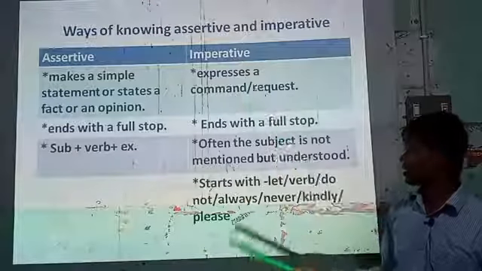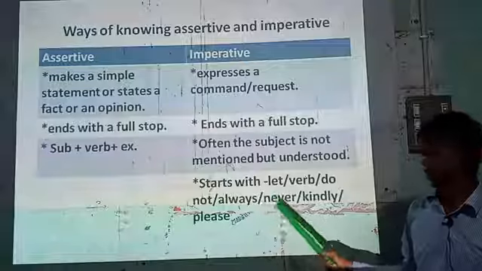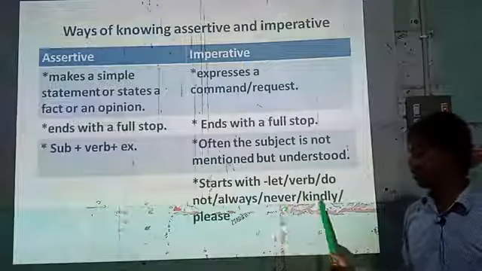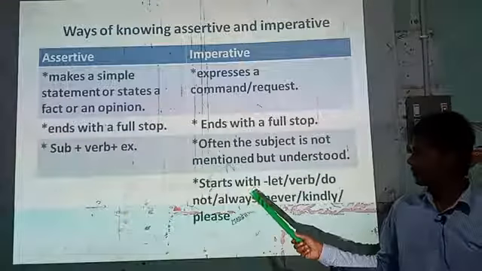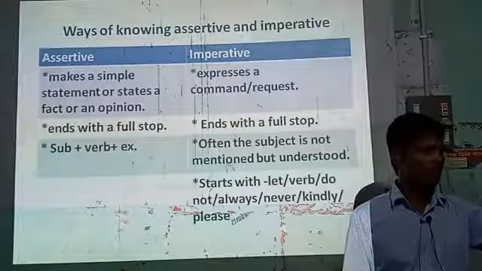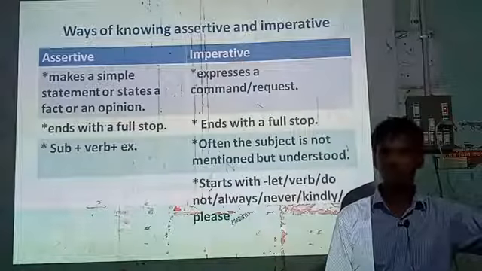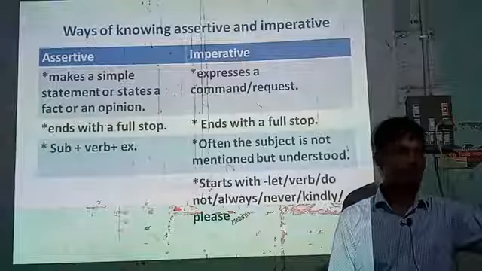An imperative sentence starts with let, a verb, do not, always, never, kindly or please. You will find one of them before an imperative sentence. So I think you have understood what an assertive sentence and an imperative sentence are and how they are formed.